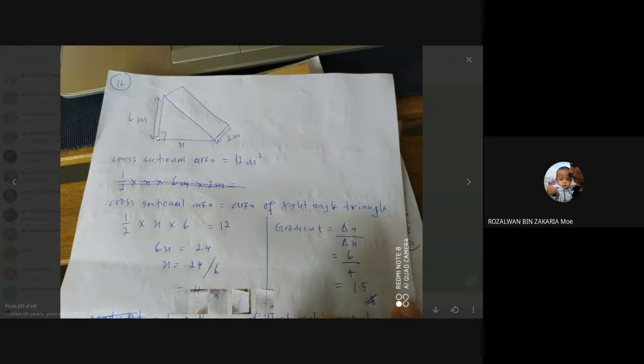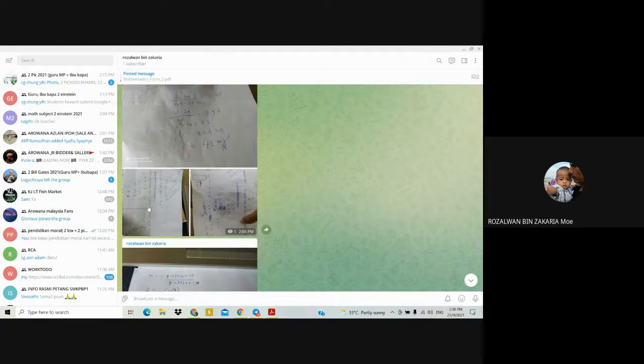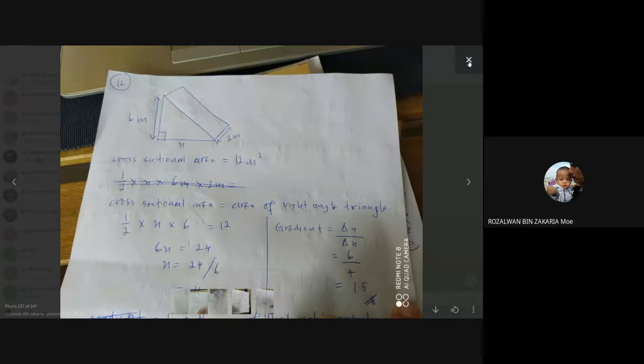So we can use what? We can use the Pythagoras theorem to find the value for this hypotenuse. Let's say the right angle triangle, 6 is the height, and 4 is the base, which we already found before this. And the hypotenuse, we don't know. Let's say we label it as y. So how to find y? We can use the Pythagoras theorem.